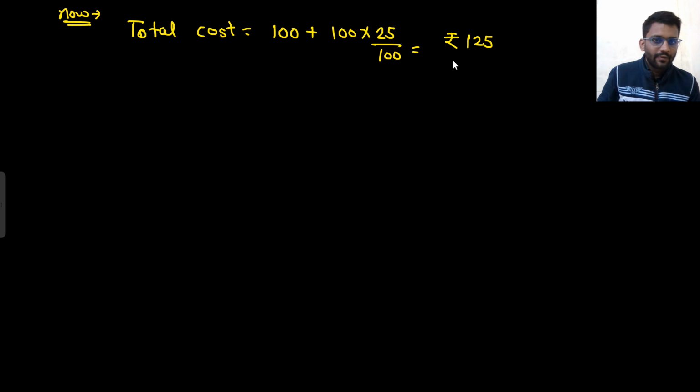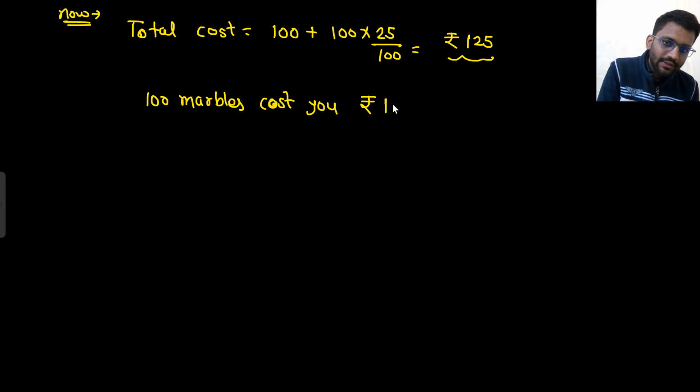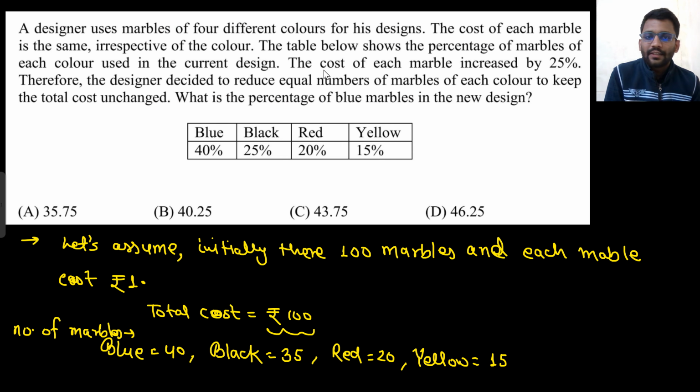Well and good, 125. So now 100 marbles cost you 125 rupees. Now what is saying, the cost of this is increased. Therefore the designer decided to reduce equal number of marbles of each color to keep the total cost unchanged.